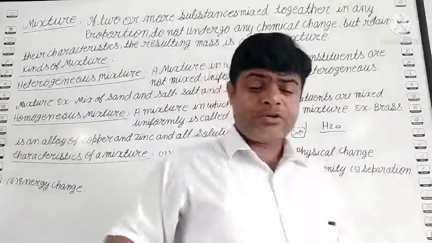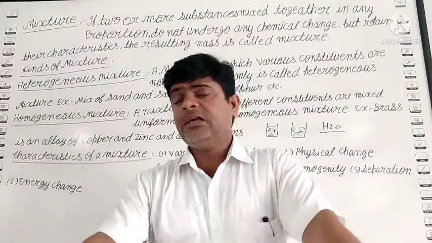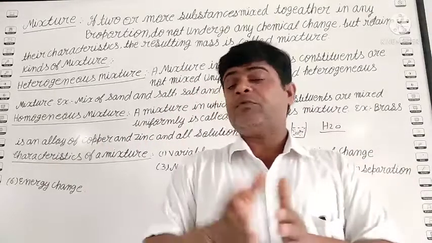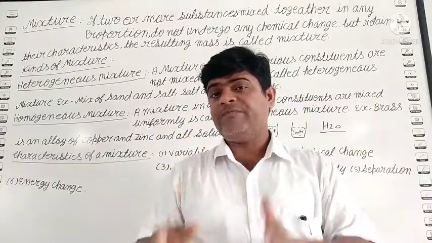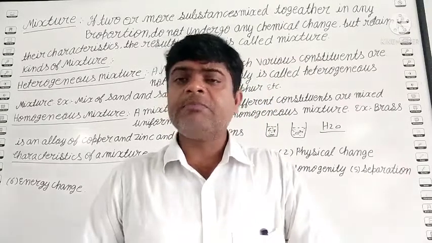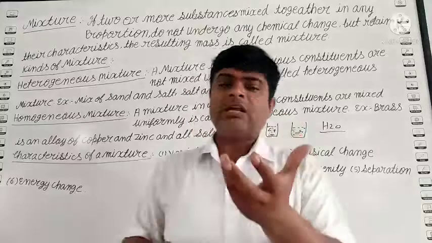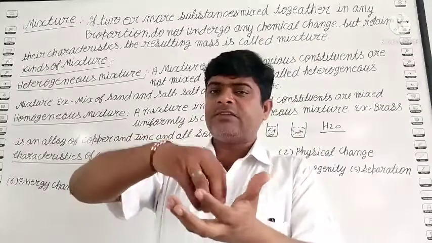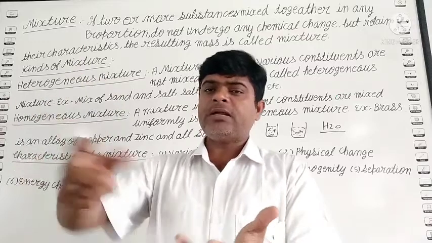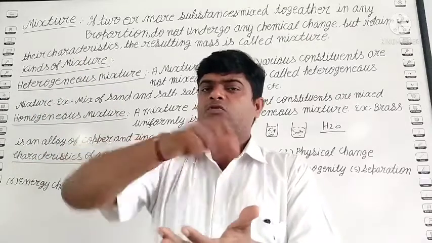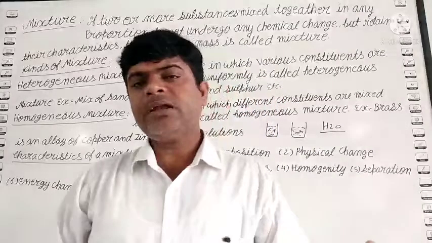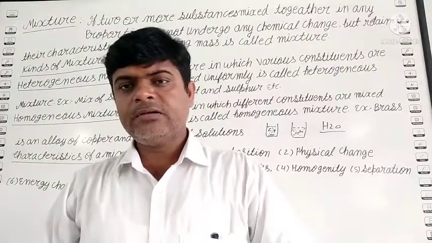Separation. See, students, homogeneous or heterogeneous mixtures, we can easily separate them. Suppose iron powder and sulfur powder are mixed together. The question is how to separate them? They are separated by a magnet. You take one bowl, add the mixture of iron and sulfur, and mix together. To separate the iron, we take one magnet and move it around in the mixture. The result is that all the iron particles stick to the magnet, and we get the sulfur. Yes.